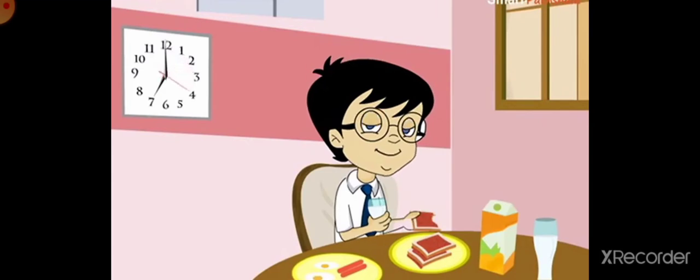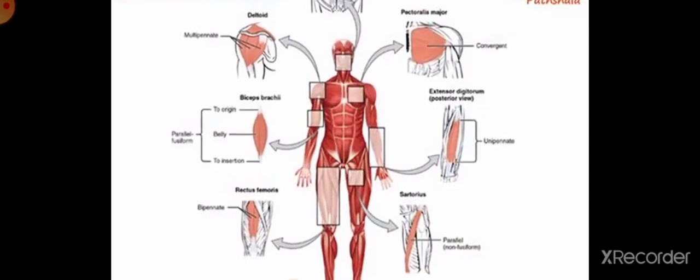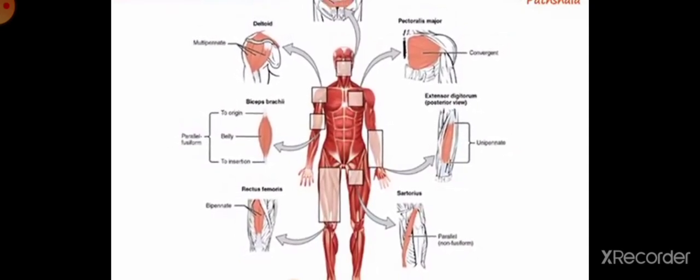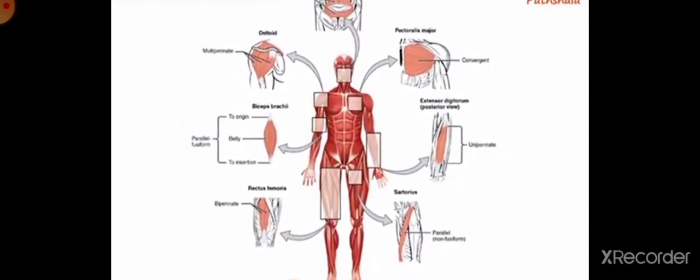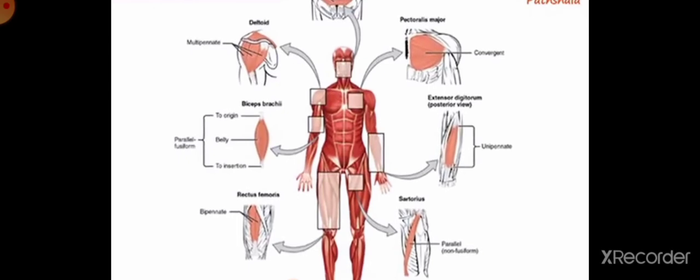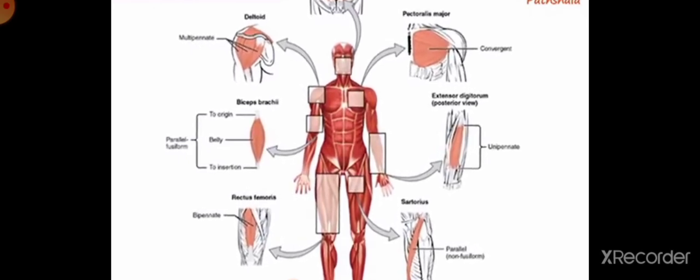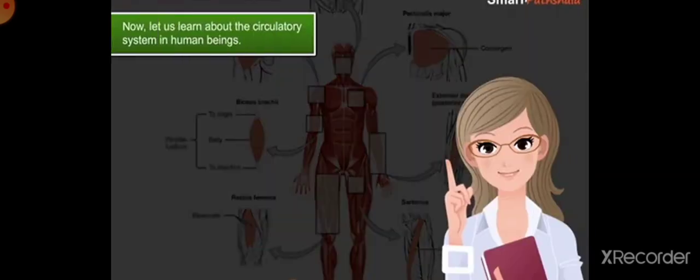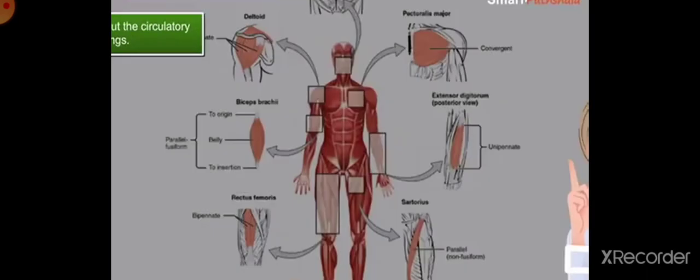You all know that for living we need food, air, and water. These are the three primary needs of our life, and they must be transported to all parts of our body. The system that does this is known as the circulatory system. With the help of the circulatory system only, food is transported from one part of our body to another part.